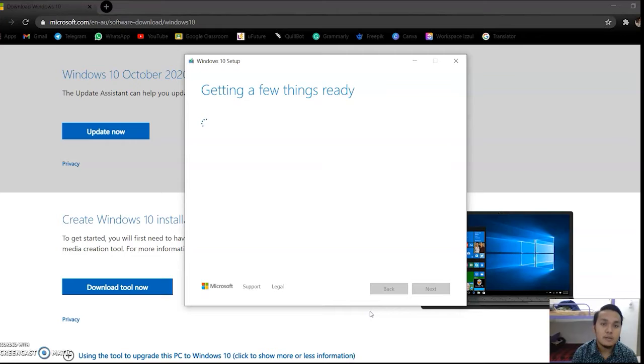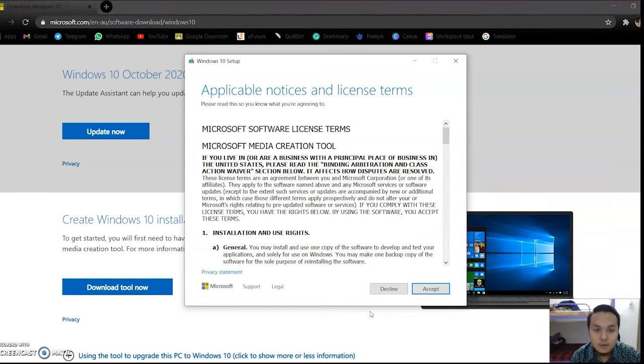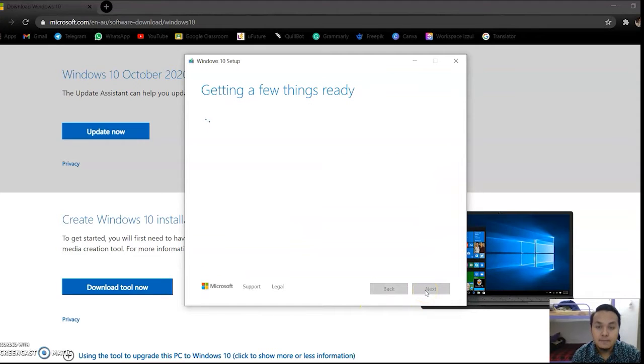We must wait for several minutes. It also depends on our internet connection. So if it is strong, it will be fast. Getting a few things ready, Windows 10 setup. So this is the first step, to create the installation disk. So we click accept. We also need to wait again.